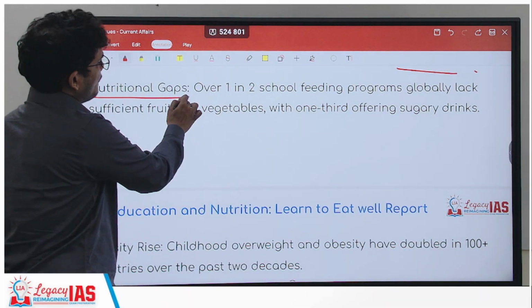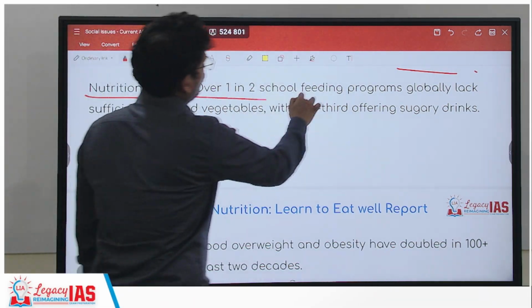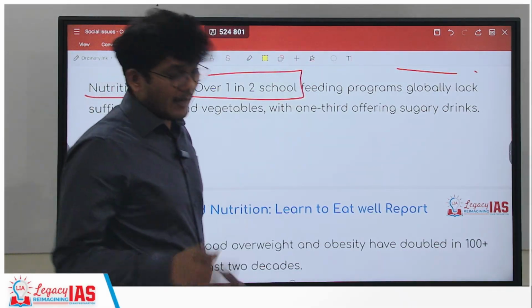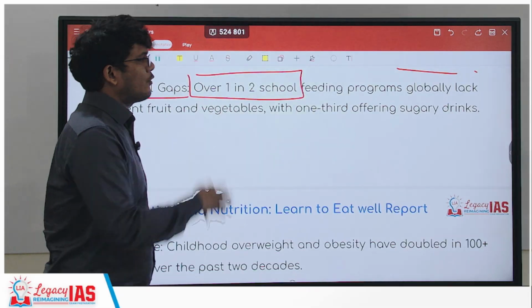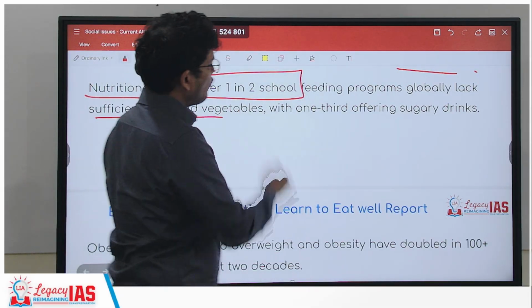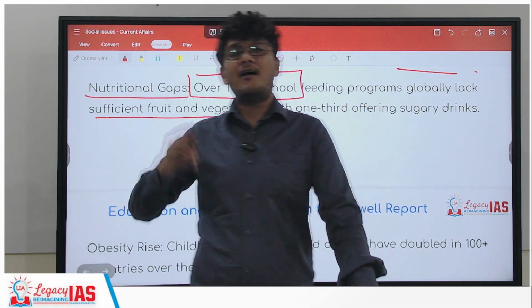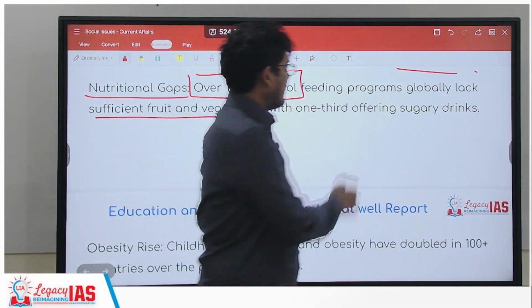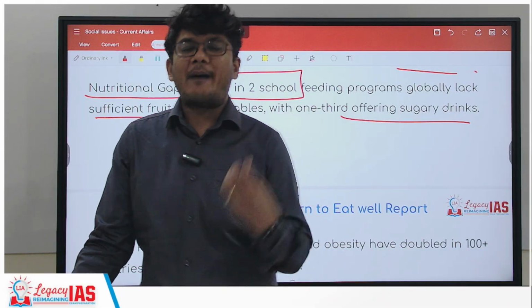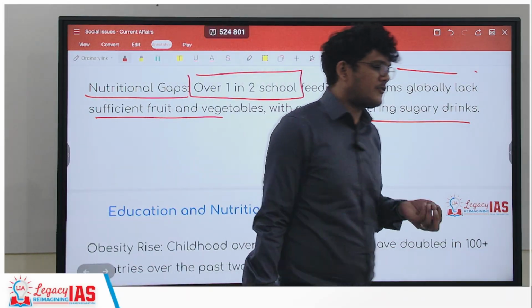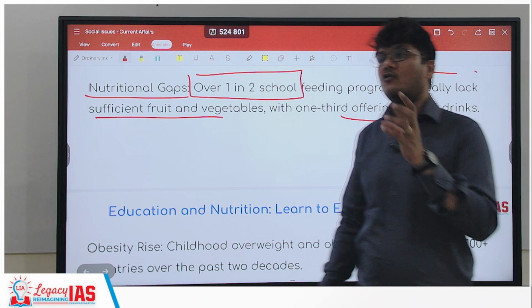Now, the nutritional gap. Over 1 in 2 school feeding programs, that means more than 50% of such programs, lack sufficient fruit and vegetables, with 1/3 offering sugary drinks. Sugary drinks can give you a small spike, a temporary energy increase, but that is not beneficial.